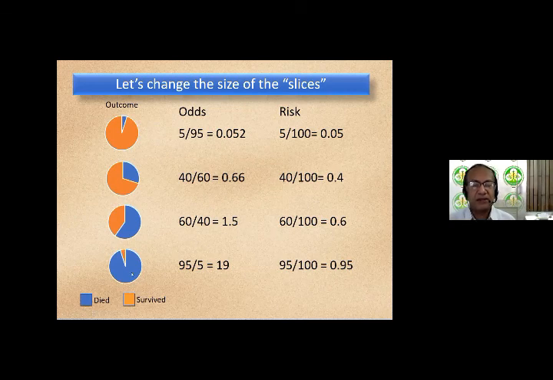Let's make the slice 95. That means 95 out of 100 died. So the odds becomes 95 by 5, which is 19. The risk is 95 by 100, which is 0.95.